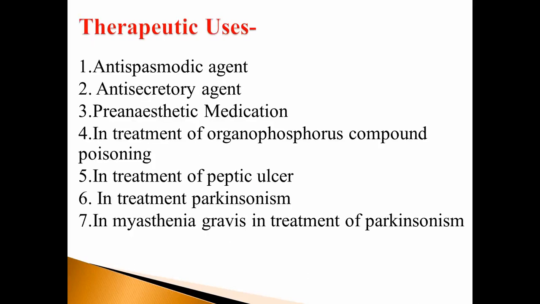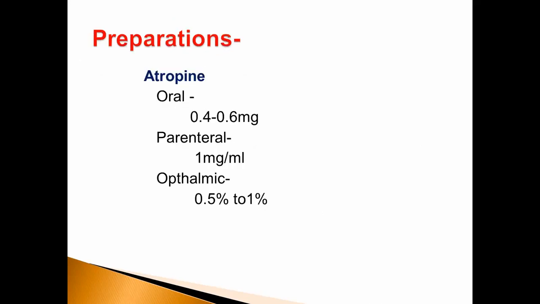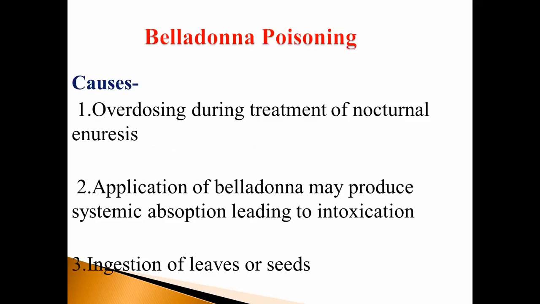After that, therapeutic uses: as an antispasmodic agent, anti-secretory agent, pre-anesthetic medication, in treatment of organophosphorus compound poisoning, in peptic ulcer, in myasthenia gravis, and in Parkinsonism. Then preparations: atropine is given by oral, parenteral or ophthalmic routes. Oral dose is 0.4 mg to 0.6 mg, parenteral 1 mg per ml, ophthalmic 0.5% to 1%.